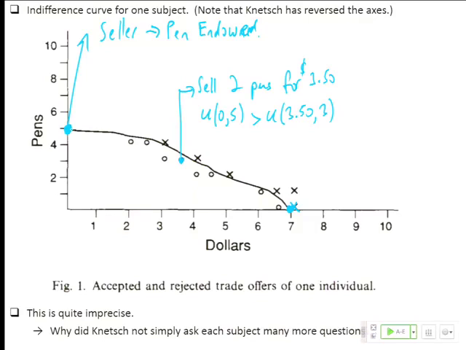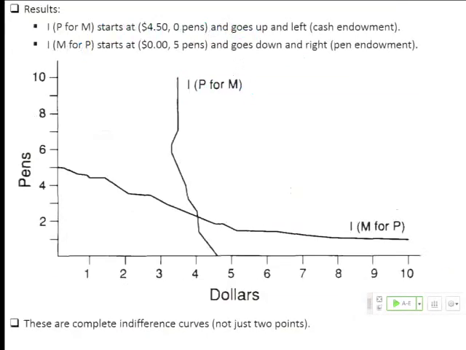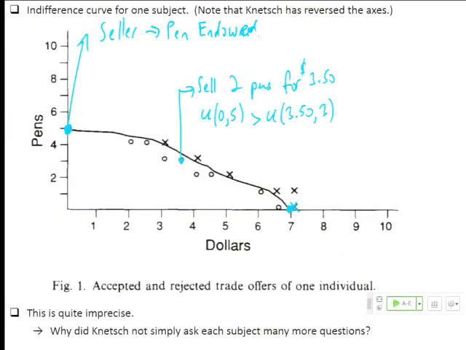Knetsch did this by hand, right? He went in and sketched it in by hand, which is one of my favorite things about this diagram. And then what he did was that he averaged those things out and came up with that. He averaged them, right? So this is an indifference curve for a single person who was pen endowed, who was giving up pens for money.